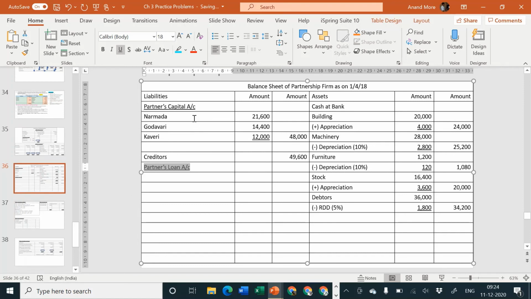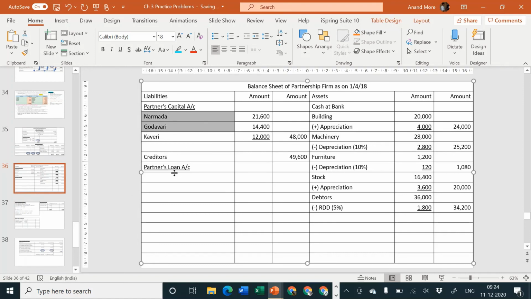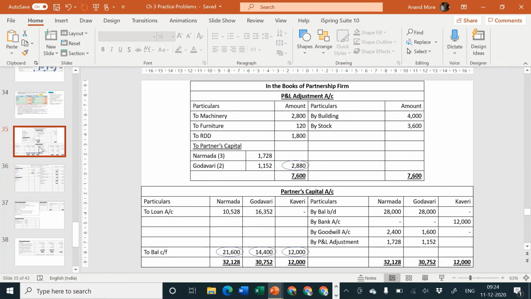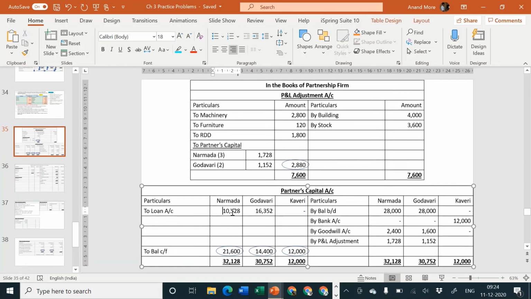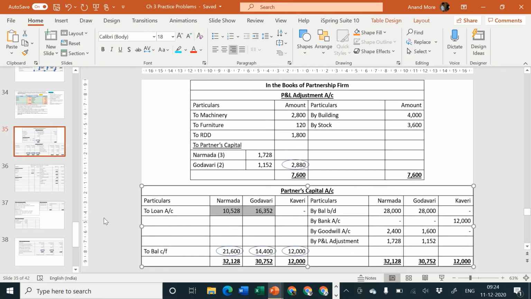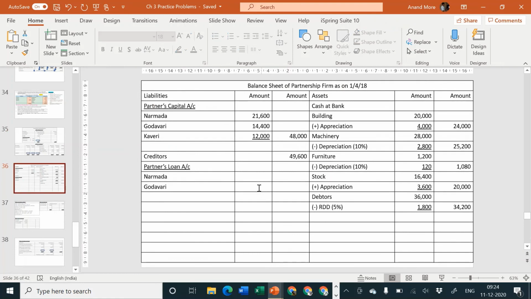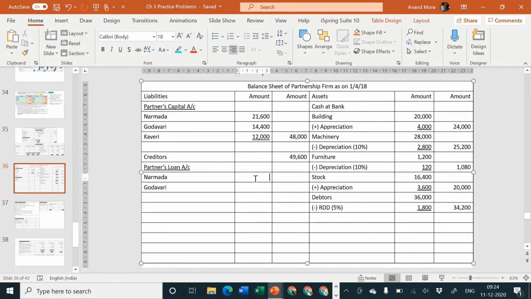Who are the partners whose loan account is there? Narmada and Godavari. And what is the loan account we have calculated? The loan account calculated is 10,528 and 16,352.